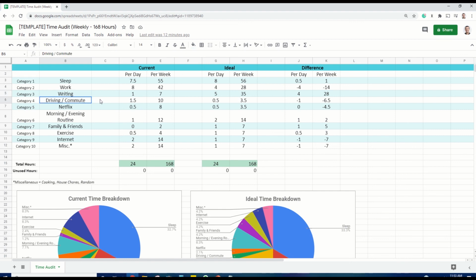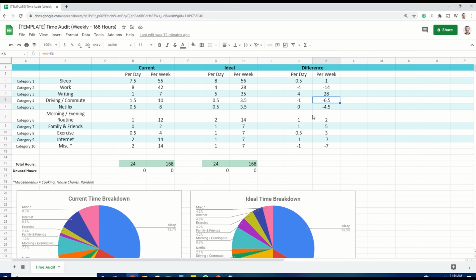In a similar way, if we look for another big number in this row, you can see that driving and commute was a huge piece of it. So also internet use, even just a little bit of using the internet every day adds up. It was almost the amount that I wanted to cut from my commute. So I put in tools in place so that I would use the internet less, and then I was able to negotiate with my employer to work from home part of the time so that my commute would be eliminated or at least cut in half.